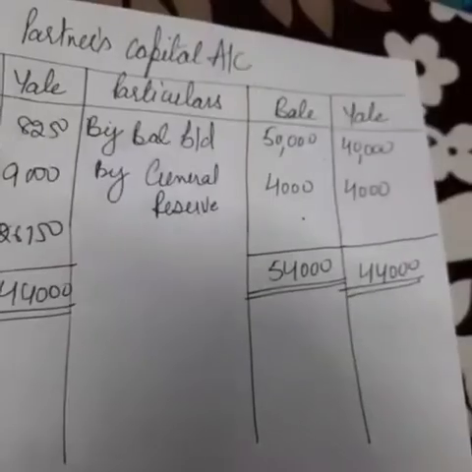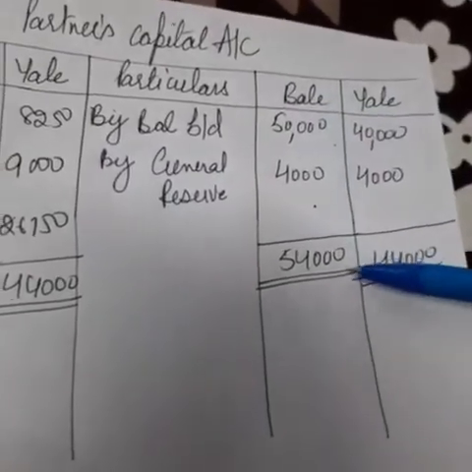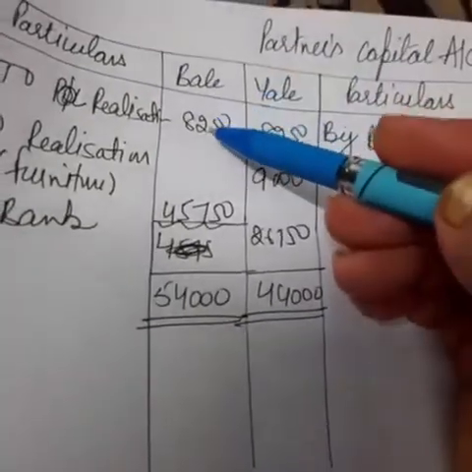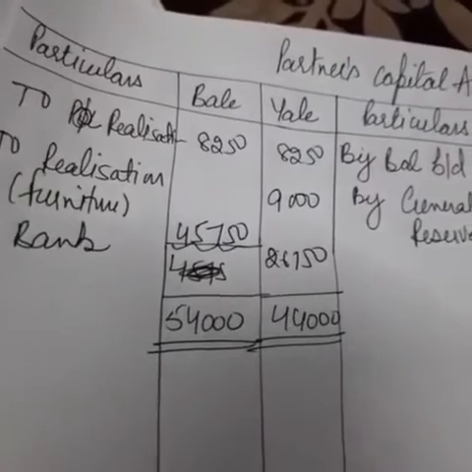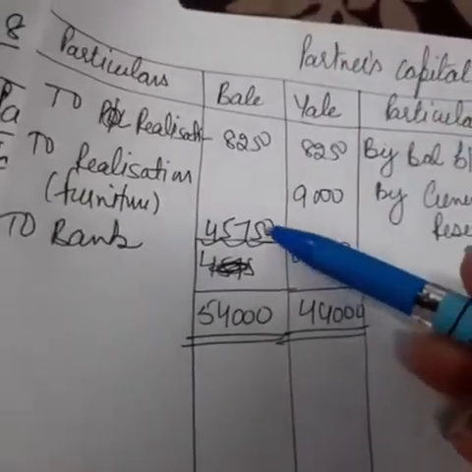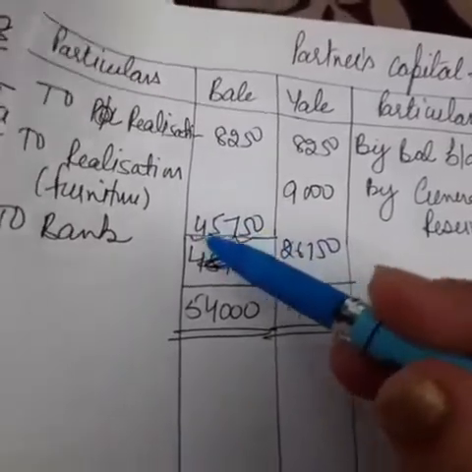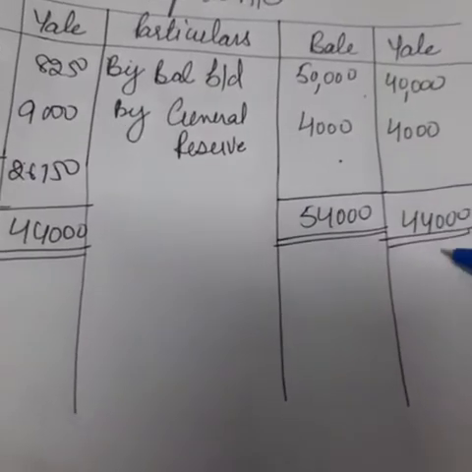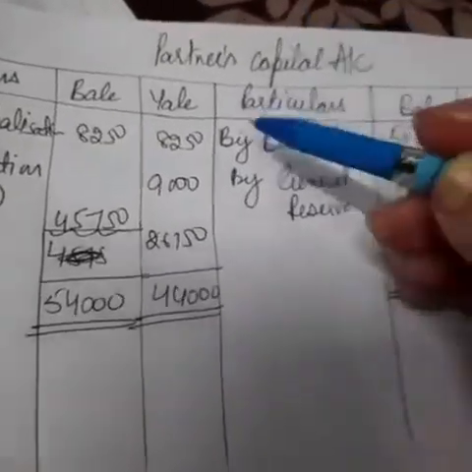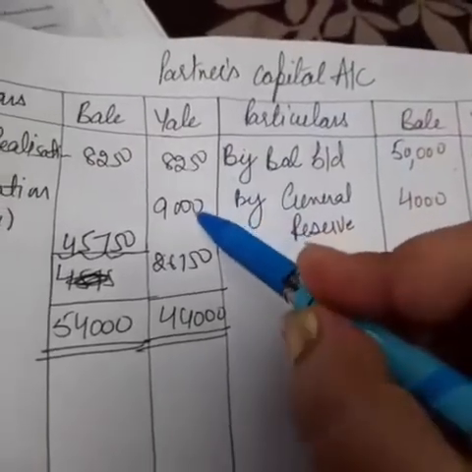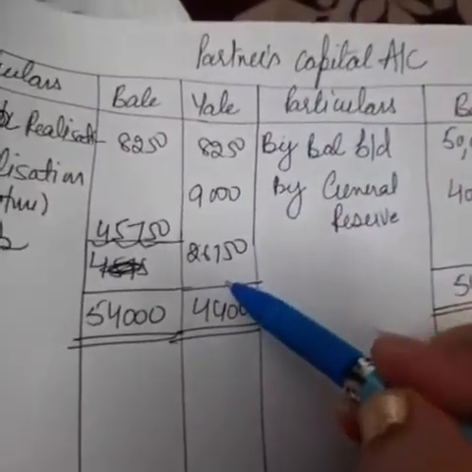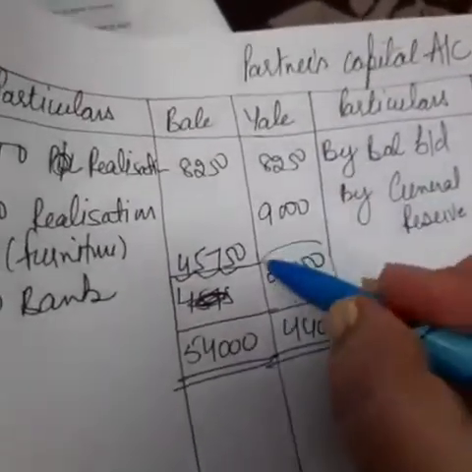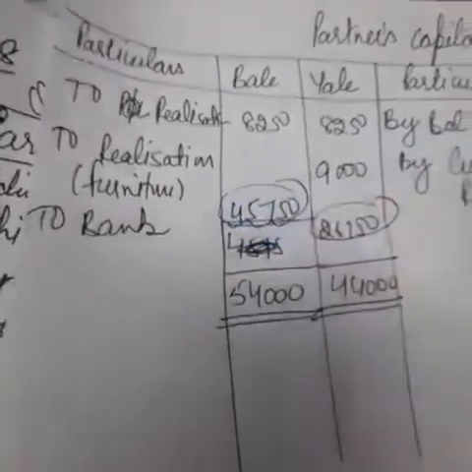So let's balance it. Now the total of Bail is 54,000 and Zale is 44,000. Now what have we taken? We have taken the amount of loss, right? Nothing else we have taken. So it means we have to pay Bail the ultimate balance, that is 45,750, right? Now for Zale, we have given 44,000, and what we have taken is 8,250, the loss, and 9,000, the amount of furniture that gets taken to his home. So the balance of Zale is 26,750. Okay, so these two amounts will be transferred to the bank account.